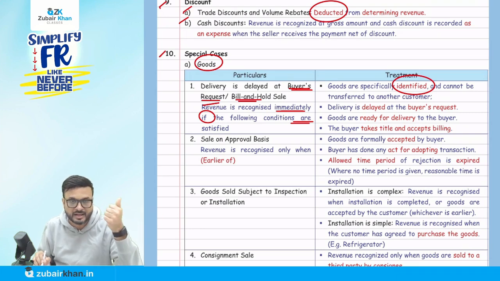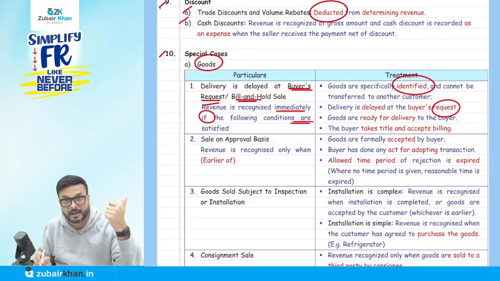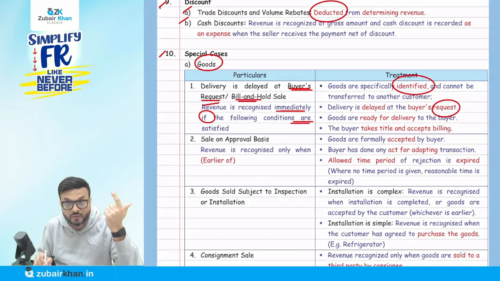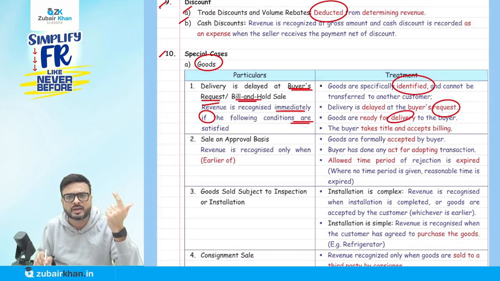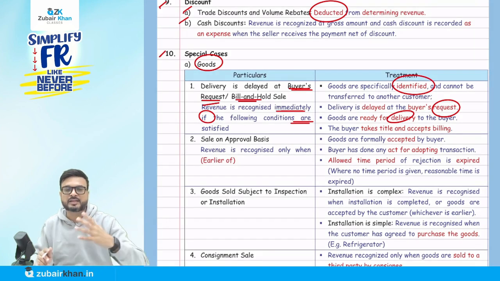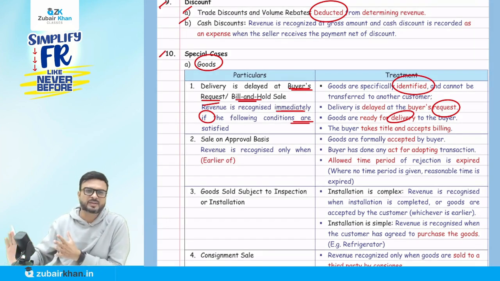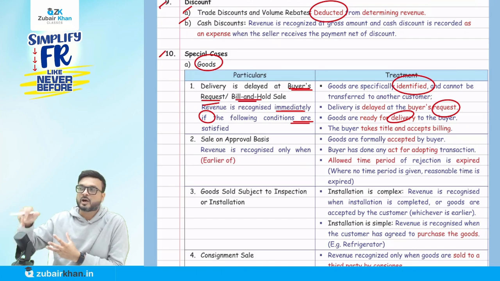So goods are identified. These goods belong to this particular customer. Delivery is delayed at whose request? At the buyer's request. Now goods are ready for delivery, anytime when the buyer tells us. For example, a flood happened at the buyer's place, so they say don't deliver it now, give it after 1 month. Or some renovation is going on there, so they say deliver after 15 days.